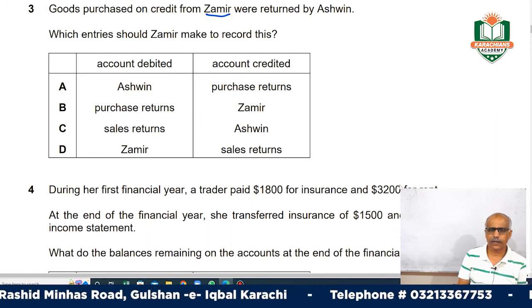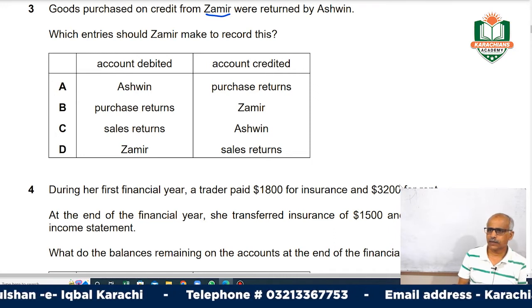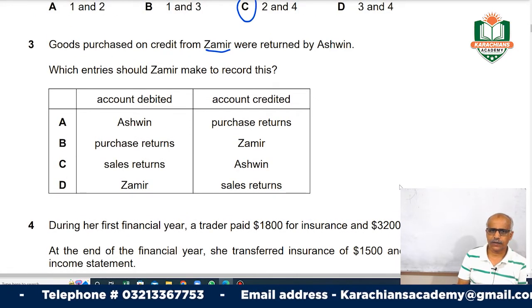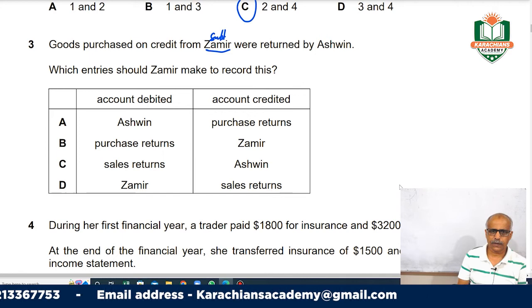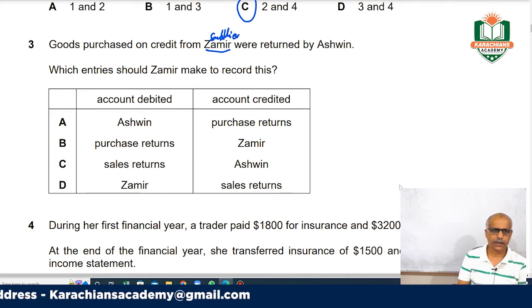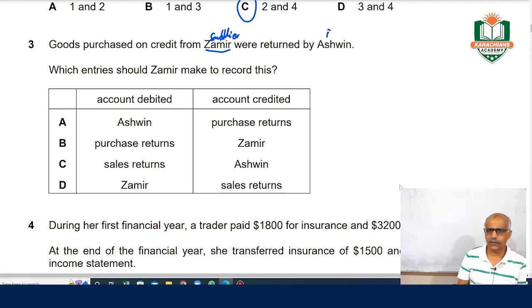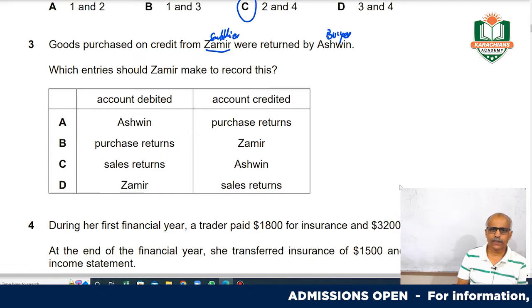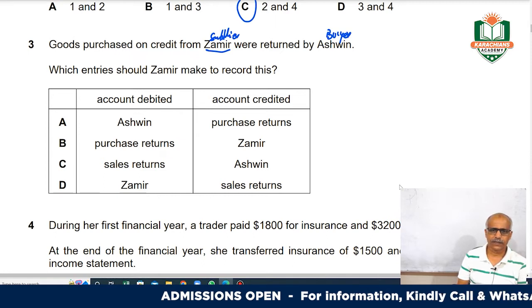Okay, he's buying from Zamir. Zamir is the supplier, right? And returned by Ashwin. Ashwin is a buyer, right? Ashwin buys from Zamir and Ashwin returns this to Zamir.